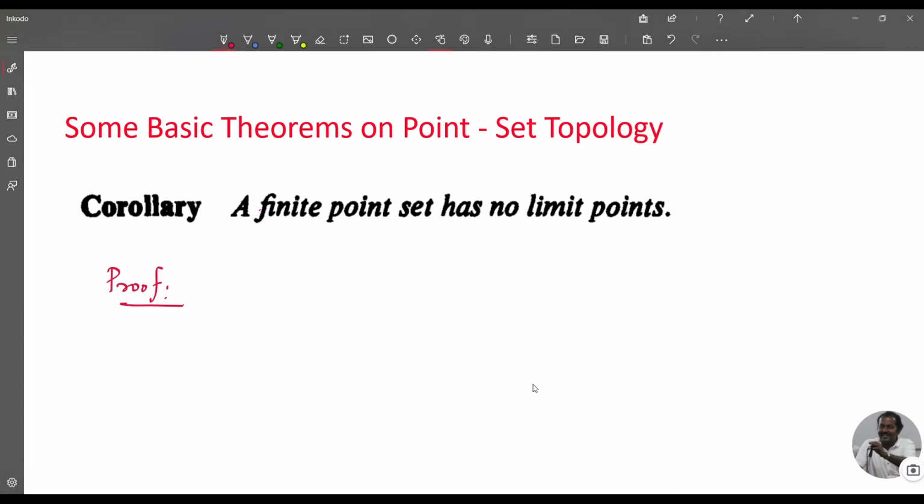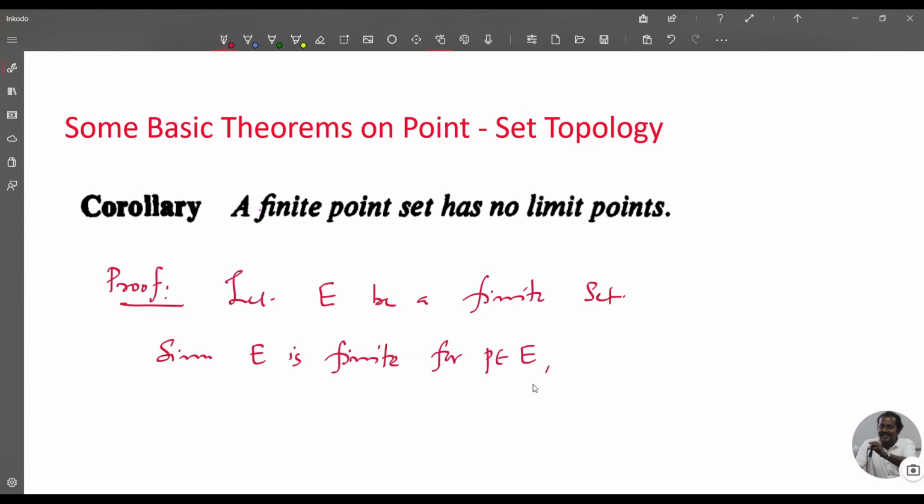So, proof. Let E be a finite set. Since E is finite, for P in E, the neighborhood N_R of P contains only a finite number of elements.